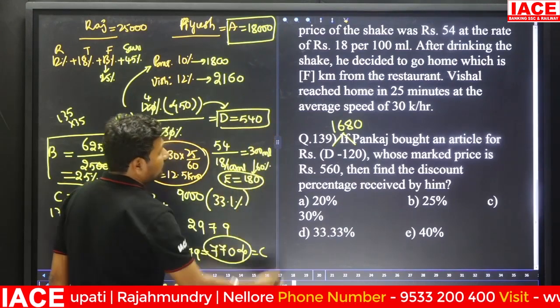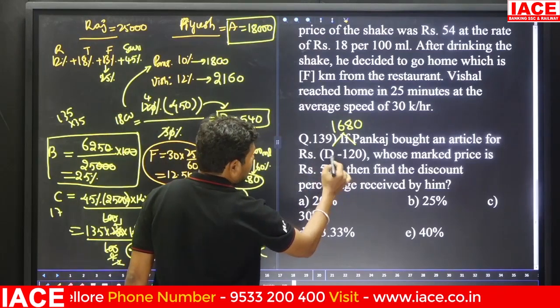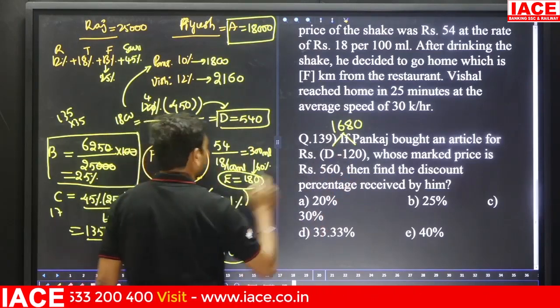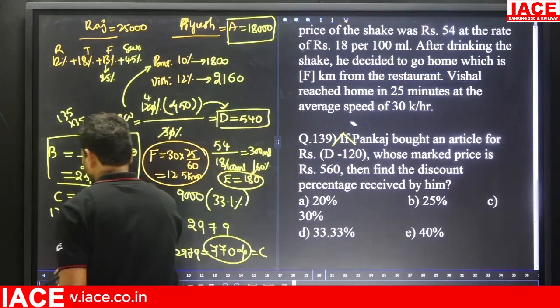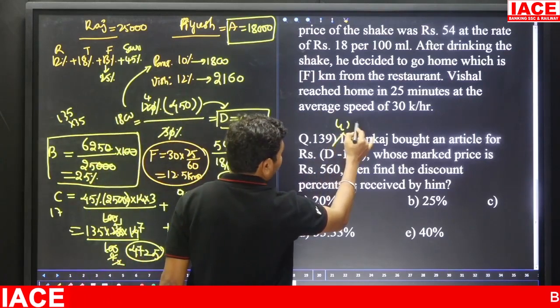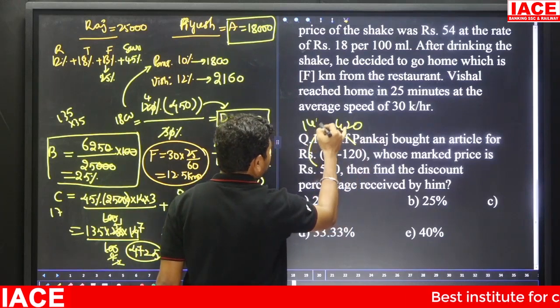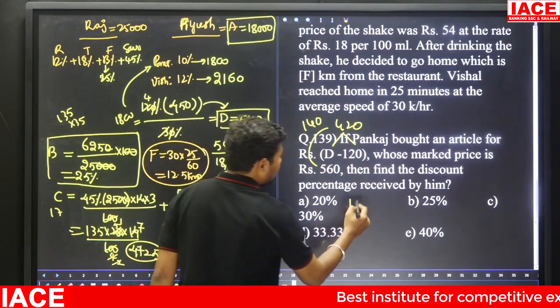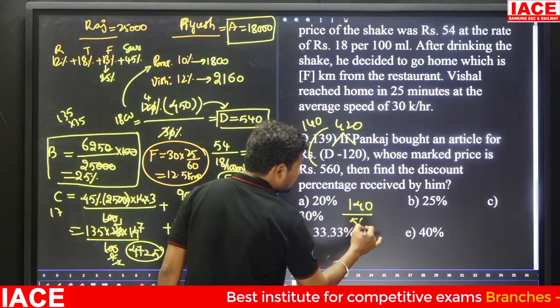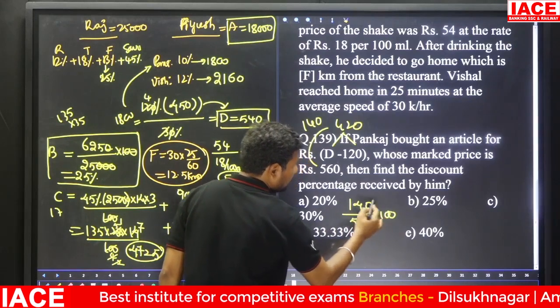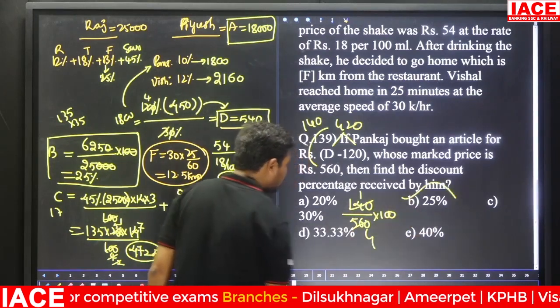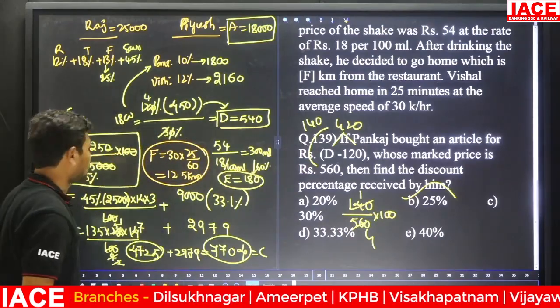In 540, this 540 minus 120 means here 420. This value is 420. And 420 to 560, the difference is 140. Then 140 rupees discount is given, and we divide by 560 and multiply with 100. How many rupees discount? 25% discount.